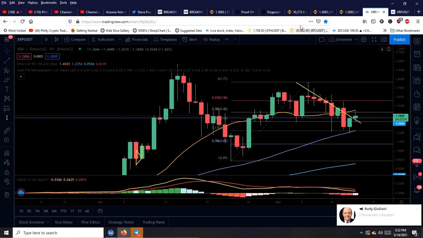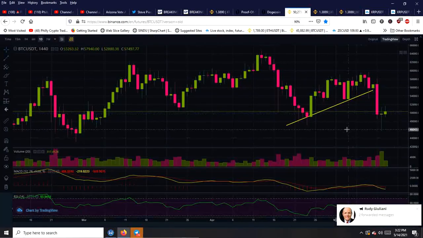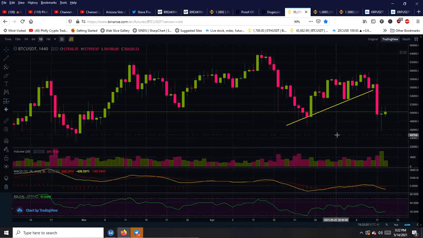I say this because we have to look for a second at the leader, Bitcoin, and what's going on here. We broke out of this, we failed, but again, it was all manipulated, it wasn't fundamental. But here we go, we had a nice spike, which is great.